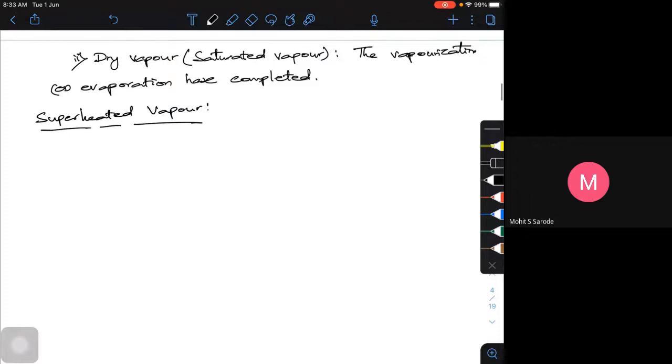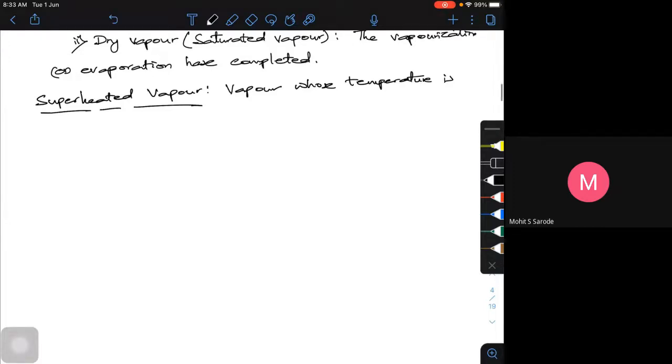The vapor whose temperature is greater than the saturation temperature is called superheated vapor.